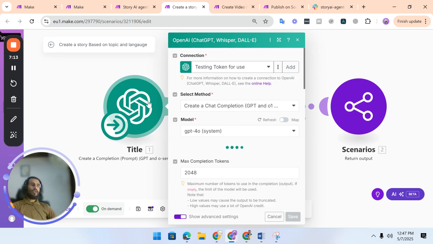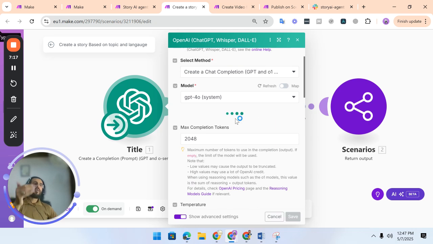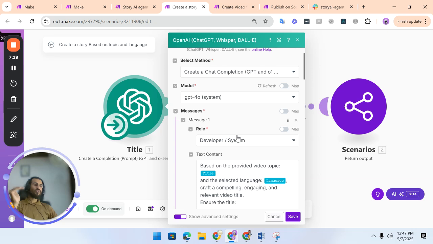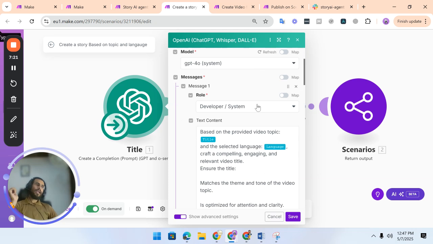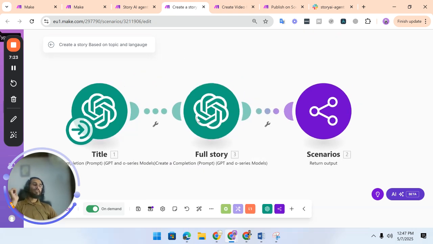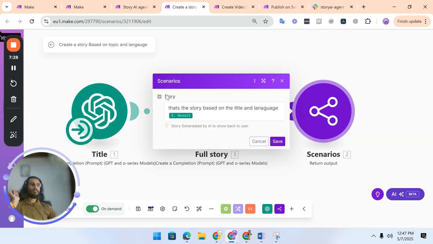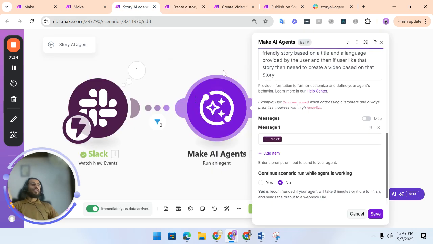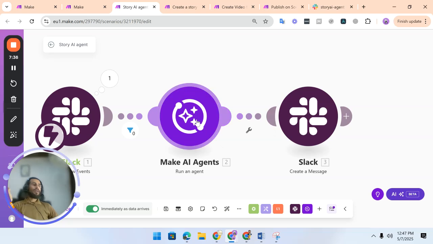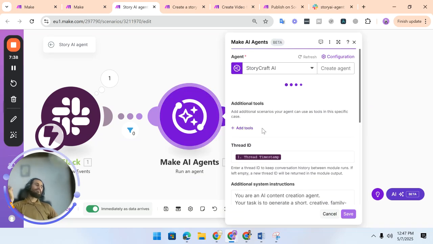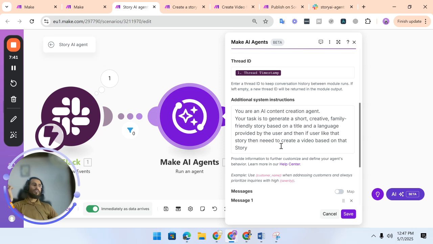As you can see, if I open that module, I'm using those inputs. So when I'm passing those inputs, the AI knows what it has to pass in title and language. Then it creates a full story and it's pushed back. When I push back, you can see that this is the output variable I have to fill, and then our AI agent runs and gets the output. And I am mentioning that you have to create a story, or need to create a video.